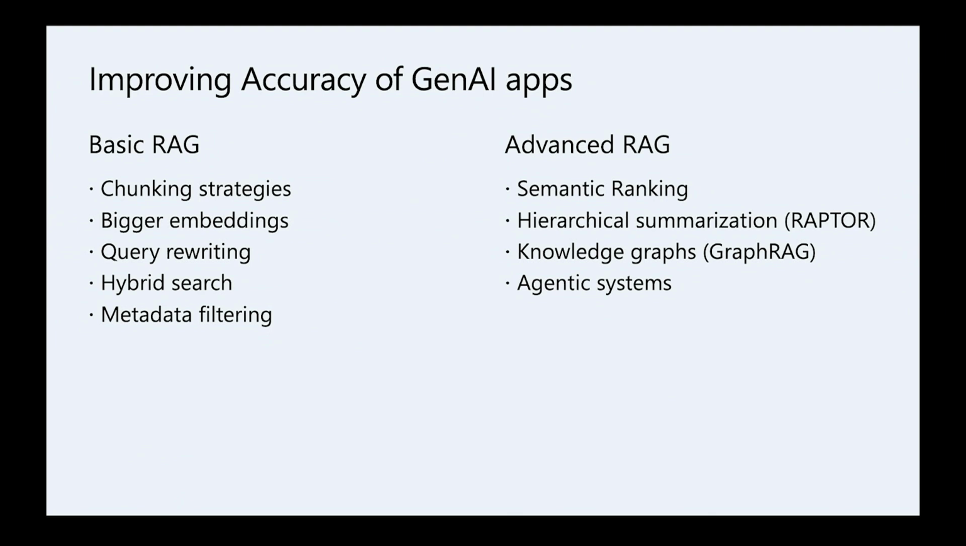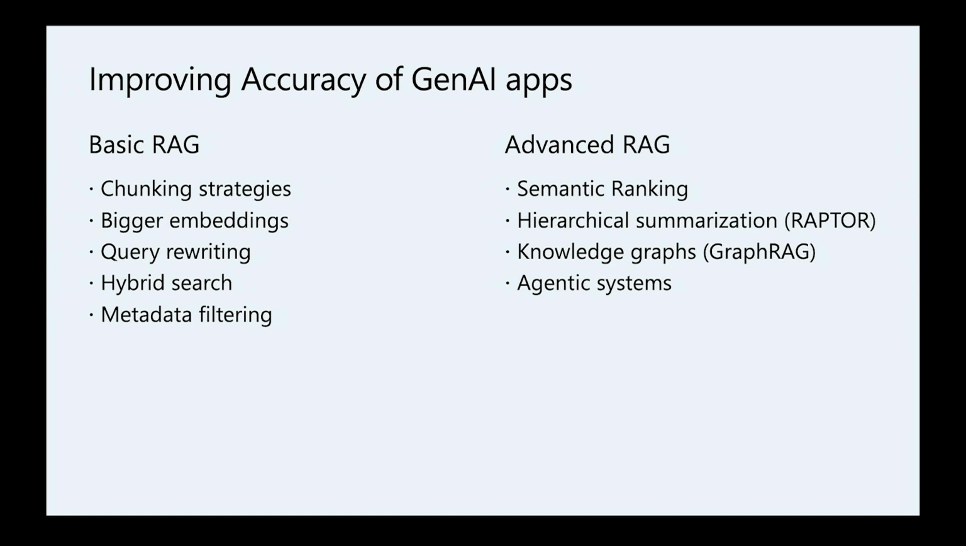First, the question is, is it even possible to improve the quality of RAG applications? Well, the good answer is it is, and there are lots of ways you can go about it. If you look at the basic RAG architecture, then by improving chunking strategies, using bigger embeddings, applying query rewriting, applying hybrid search and metadata filtering where applicable, you can dramatically boost the accuracy of your application already.